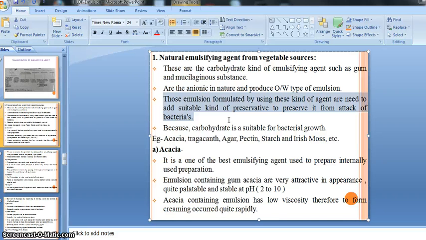And if bacteria grow in our emulsion, the emulsion becomes decomposed, degraded, and spoiled also. That's why we should remember this statement: we should add a preservative for the preservation of our emulsion. Understand? So it's all about our natural emulsifying agents from vegetable sources, right?